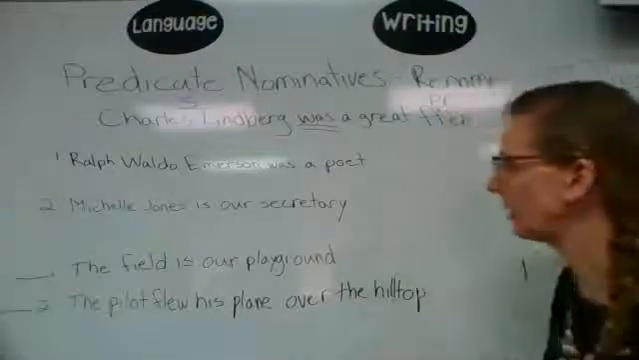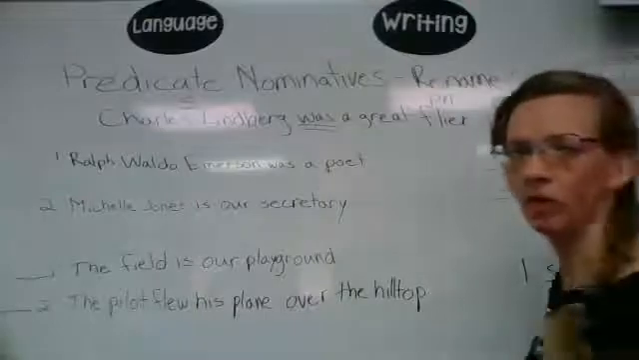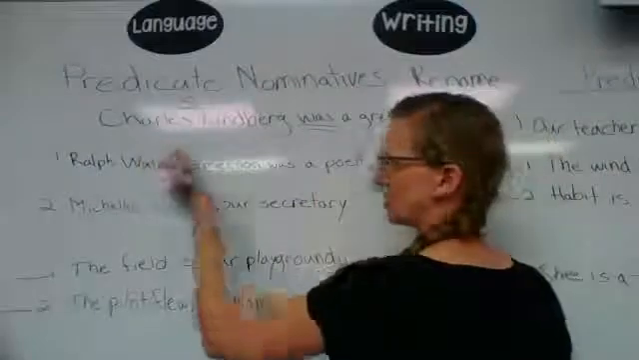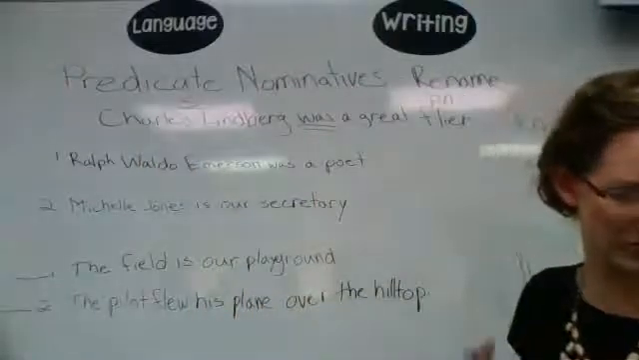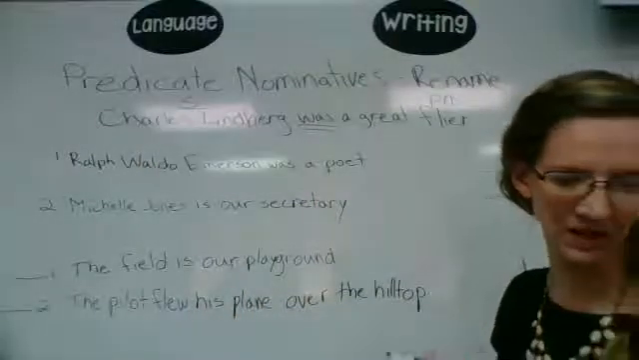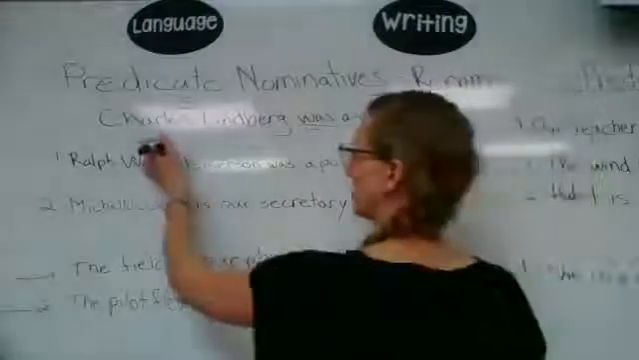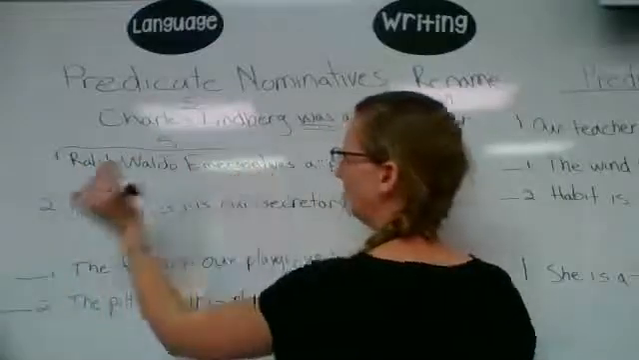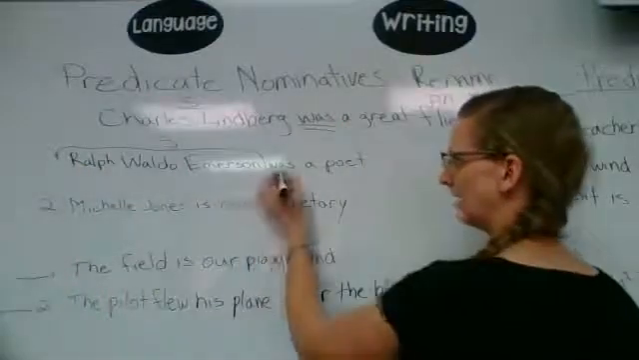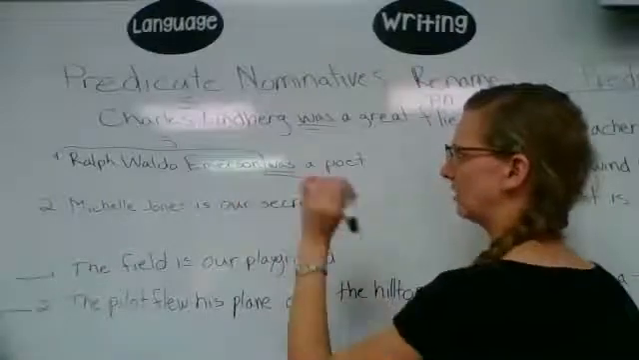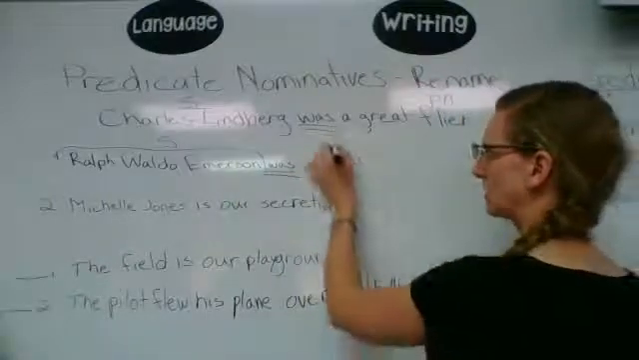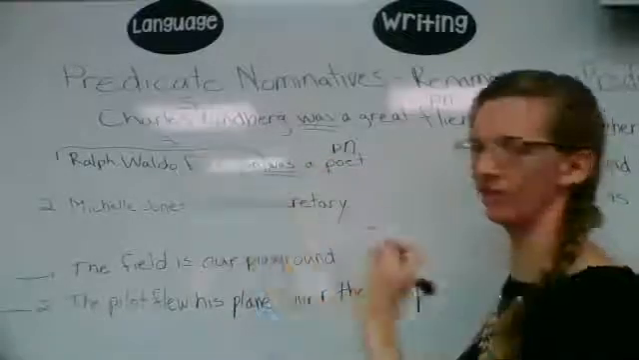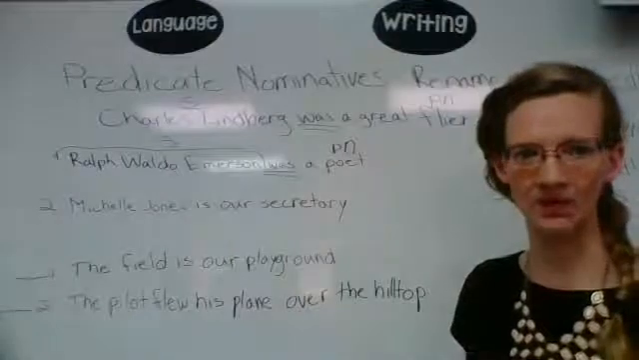So let's do a couple here. I wrote one or two down. Ralph Waldo Emerson was a poet. So we're going to find, it says to label the linking verb LV, subject S, predicate nominative PN. So our subject is this whole thing, Ralph Waldo Emerson. That's all one name, so that's all the subject. Was, what was he? A poet. Poet is your predicate nominative. It's renaming him. A poet was Ralph Waldo Emerson, so it's renaming him.